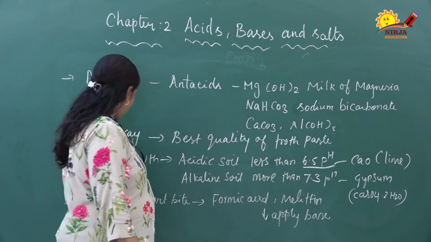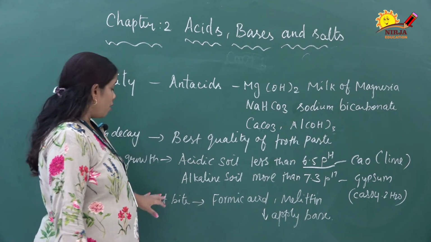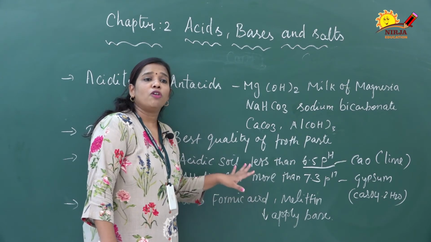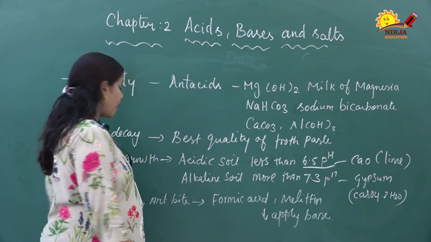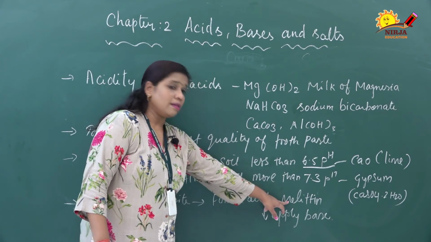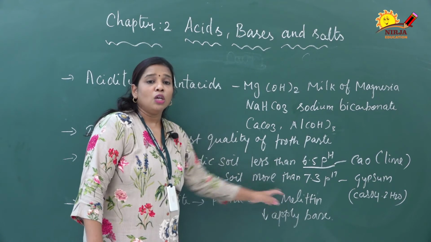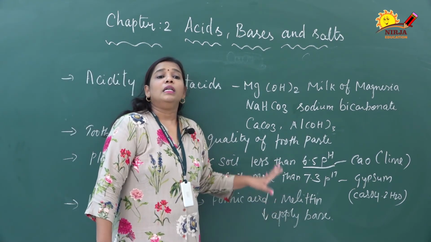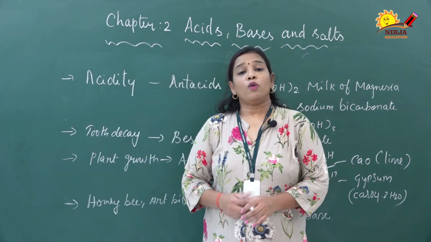neutralize the soil. When we get a bite from a honeybee or an ant: when an ant bites, it releases formic acid, that is methanoic acid, into our body, so we get irritation and pain. When a honeybee bites, it releases an acidic material called melittin, a combination of more than 26 amino acids. To get relief from this pain, we apply an aqueous solution of a basic substance like baking soda. I hope you have understood